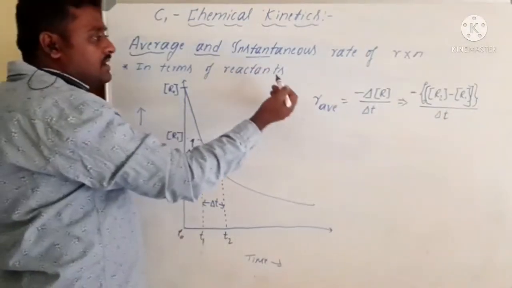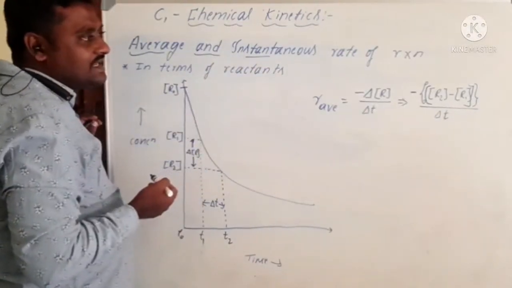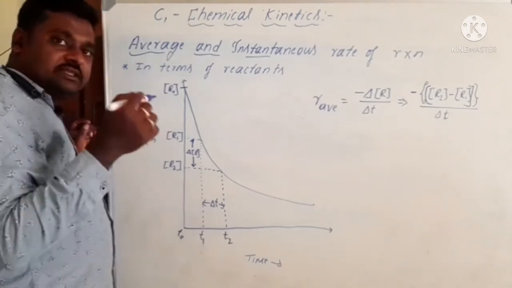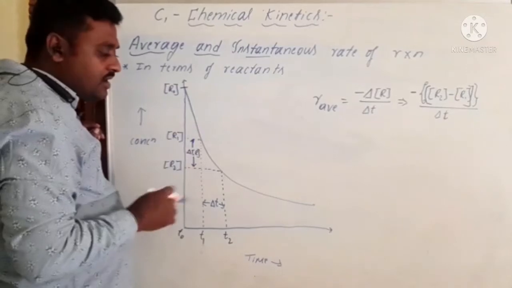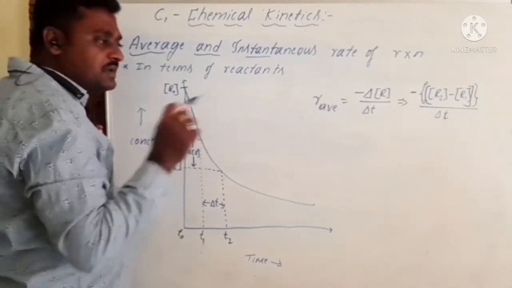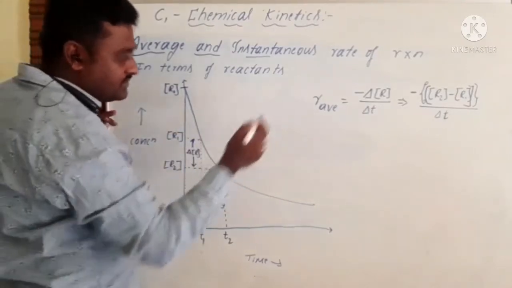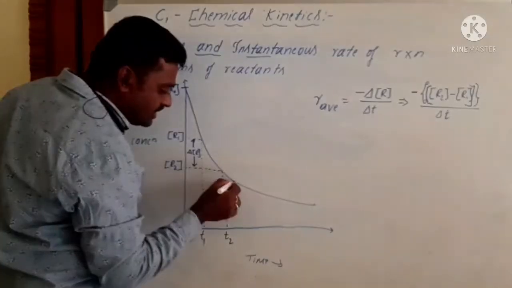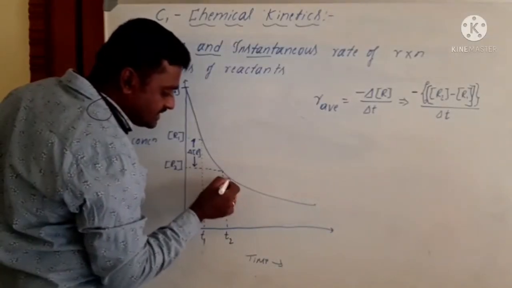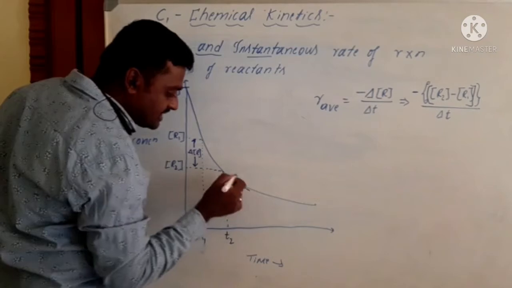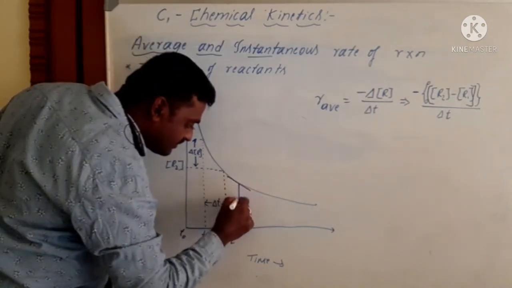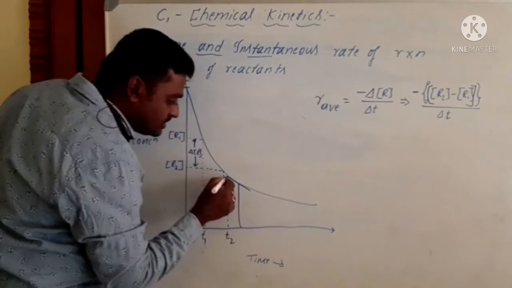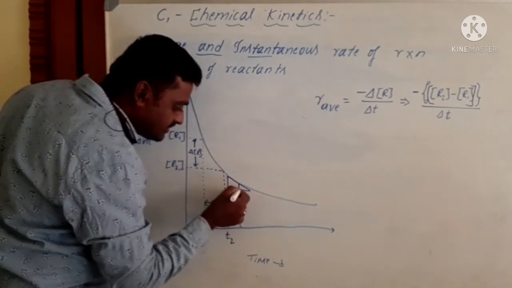Then we come to the instantaneous rate of a reaction. In the instantaneous rate of a reaction, the rate is studied over a particular interval or a short period of time. So if we consider 400 seconds, this is the T. What change occurs?